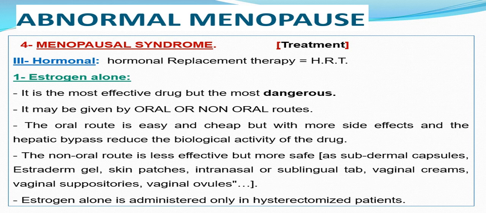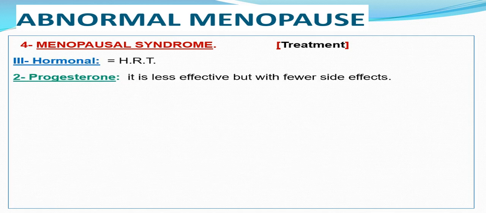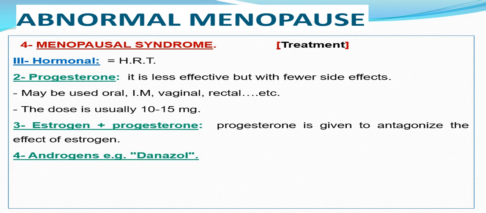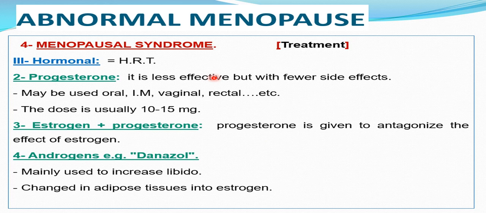So, estrogen may be given in combination with progesterone to antagonize the effect of estrogen. Progesterone alone is less effective. Some may advise to give androgen to be turned inside the body into a weak estrogen, but again it has androgenic effects like virilization and masculinization and hirsutism.